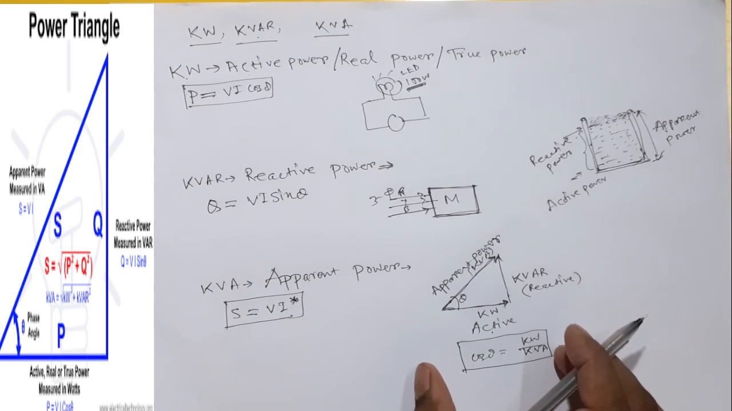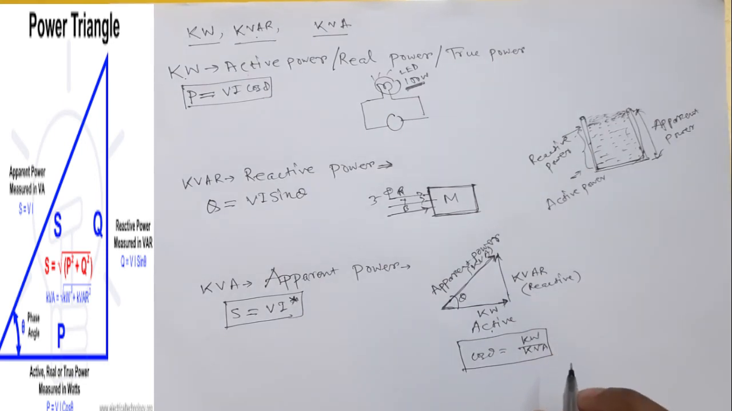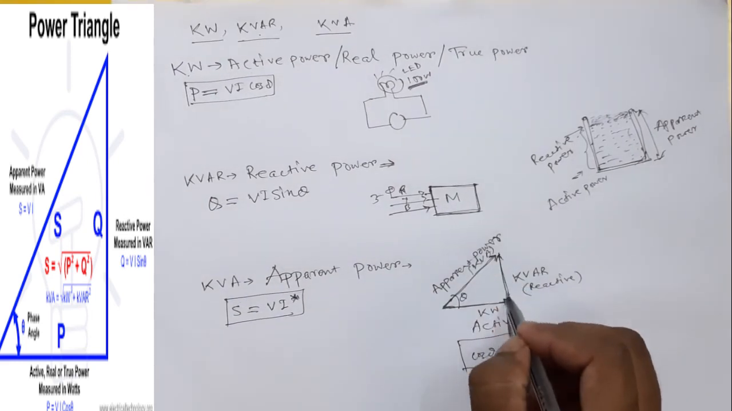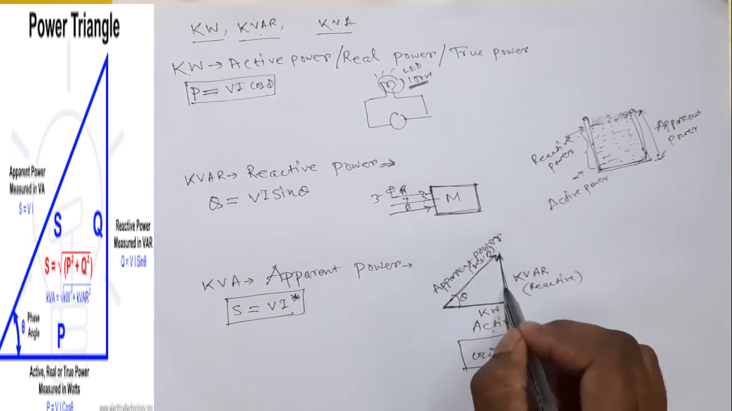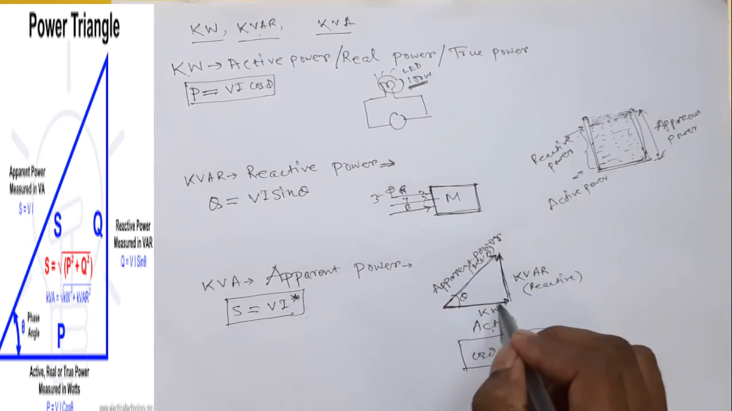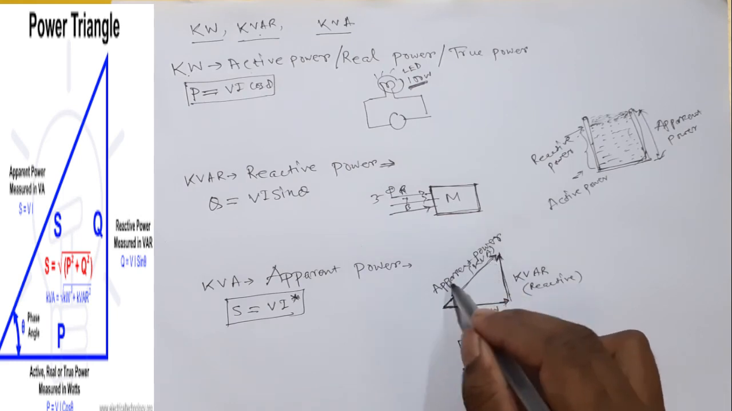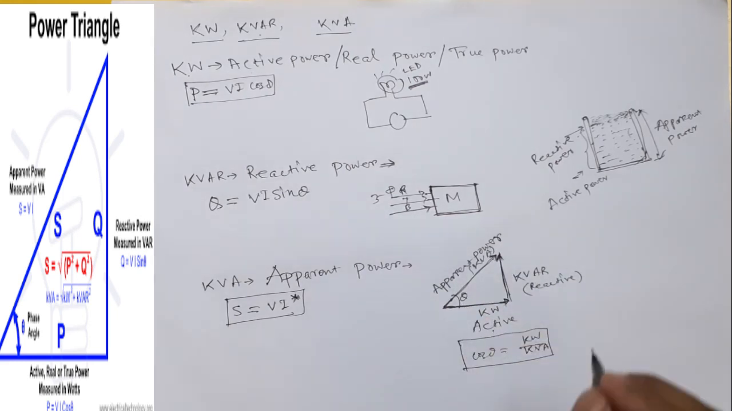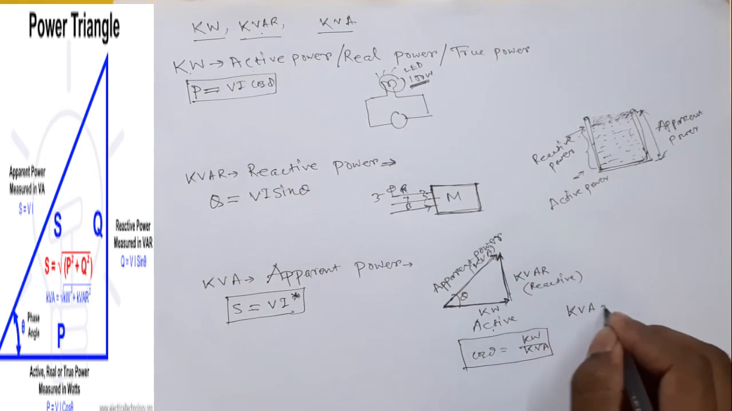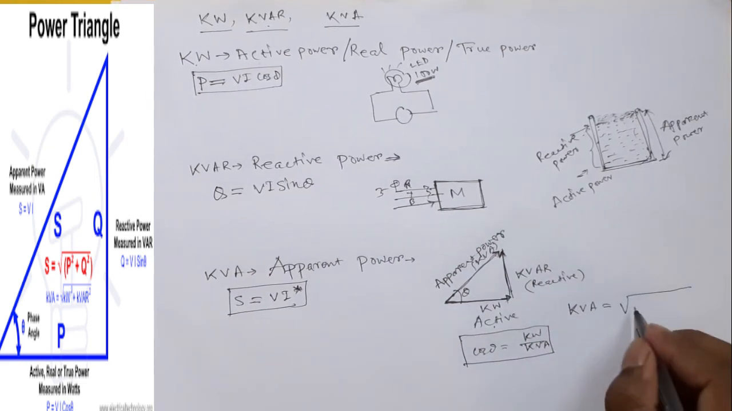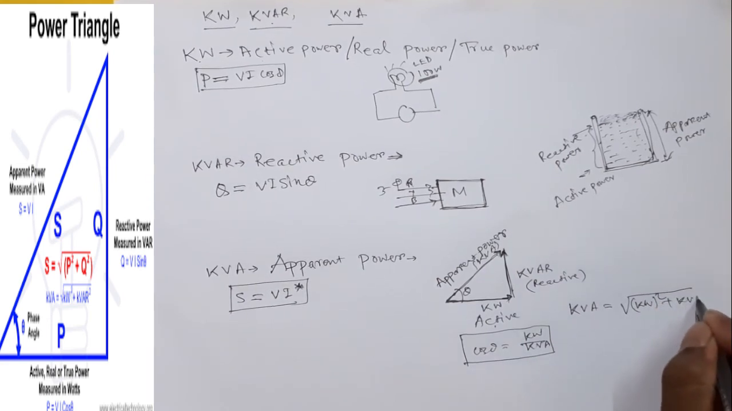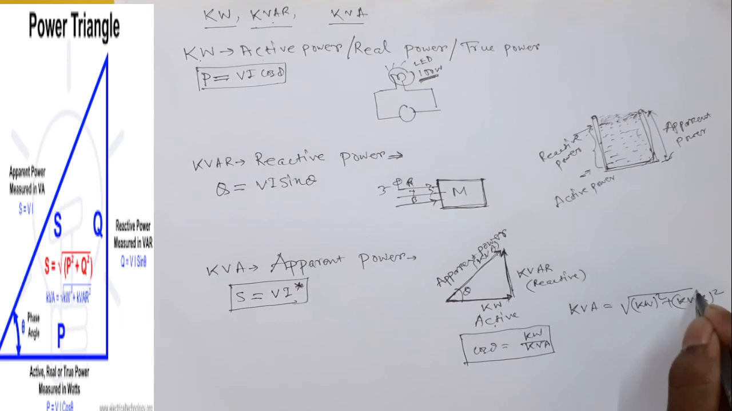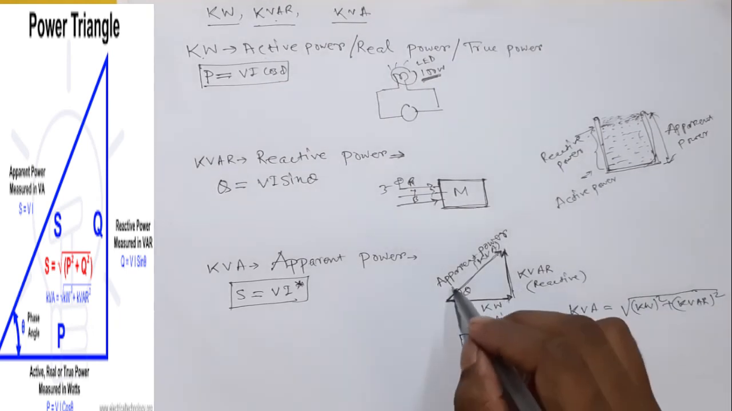It is very important when you calculate the mathematics of any kind of power. Now I have made clear that this is the active power and this is the reactive power. Their vectorial sum is the apparent power, and apparent power kVA is equal to the square root of kilowatt square plus kVAR square. In this way you can find the apparent power.